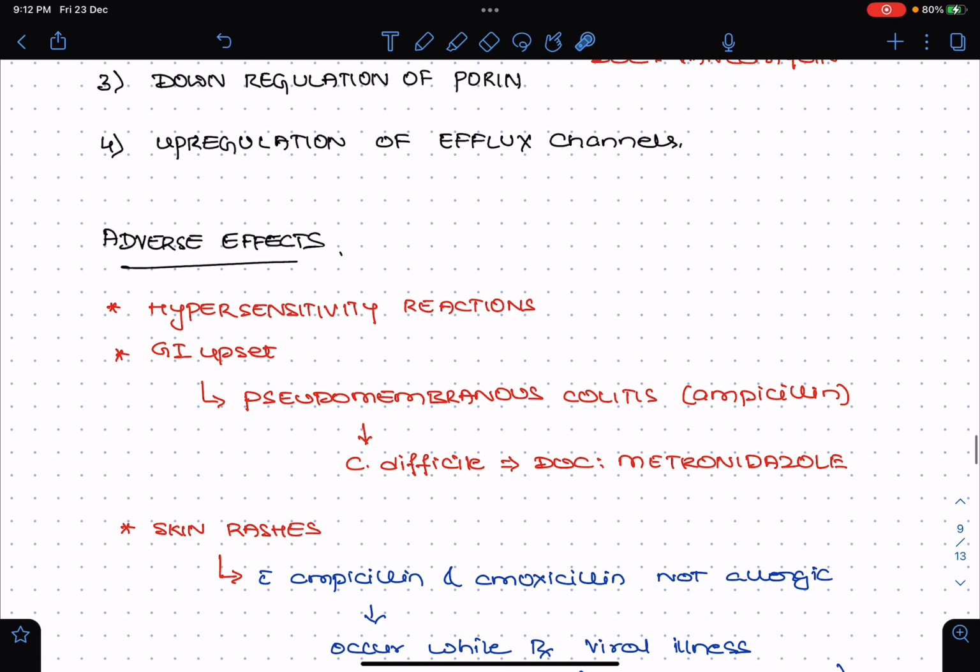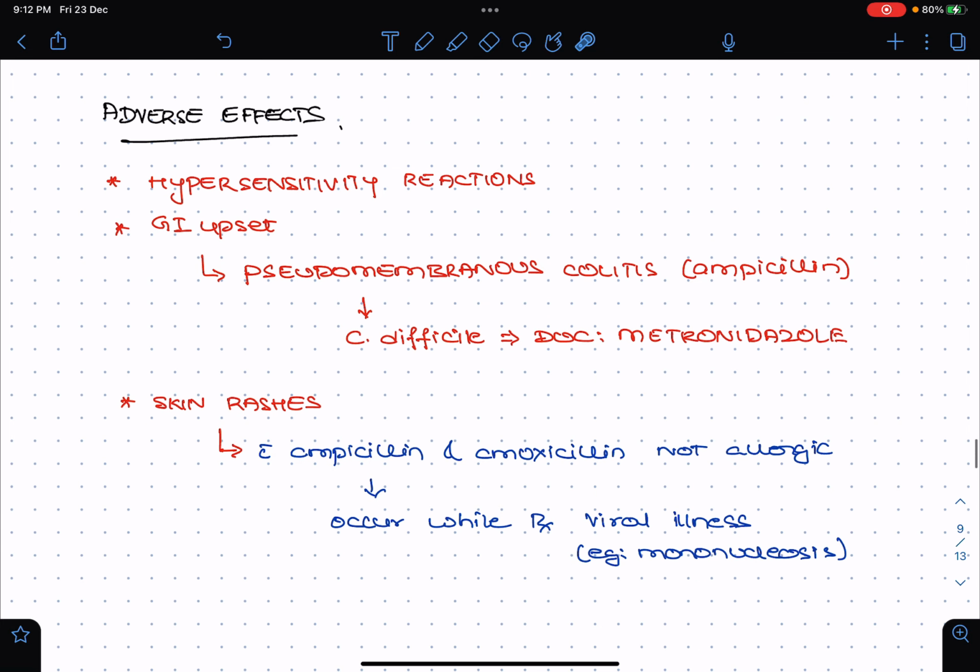So coming to the adverse effects of penicillins. Generally penicillin is known to cause hypersensitivity reactions. Among the antimicrobial agents, it is penicillin which has the most common hypersensitivity reactions. Apart from that, it also causes GI upset.